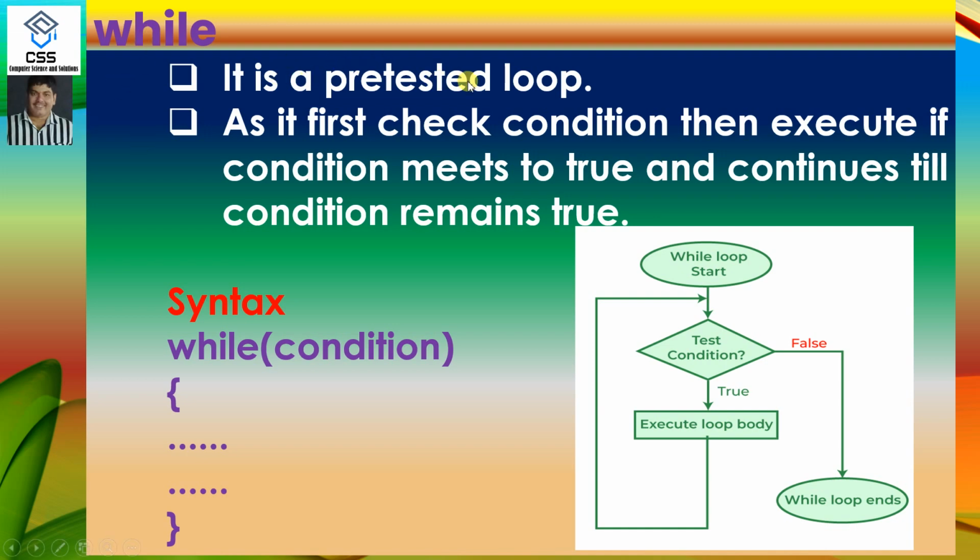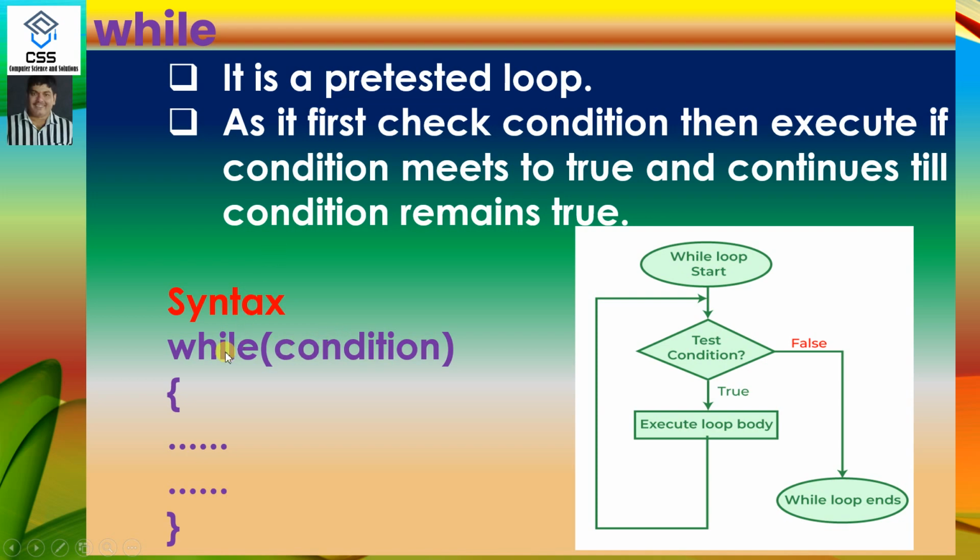The while loop is known as a pre-tested loop. Why is it known as a pre-tested loop? The loop which checks the condition first and then executes the statement is known as pre-tested. If the condition is false on the first check, it will come out of the loop. The condition is checked first, hence it is pre-tested.